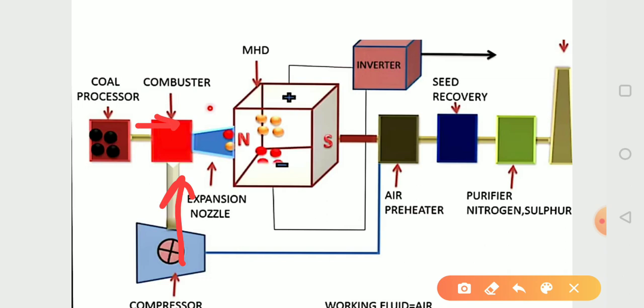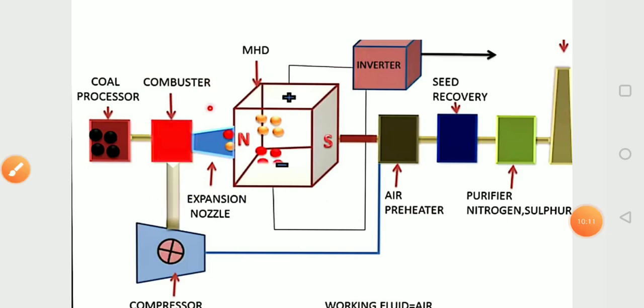Then this gas goes to the MHD generator. Now the ions go to their respective electrodes. By this process, electricity generation takes place.